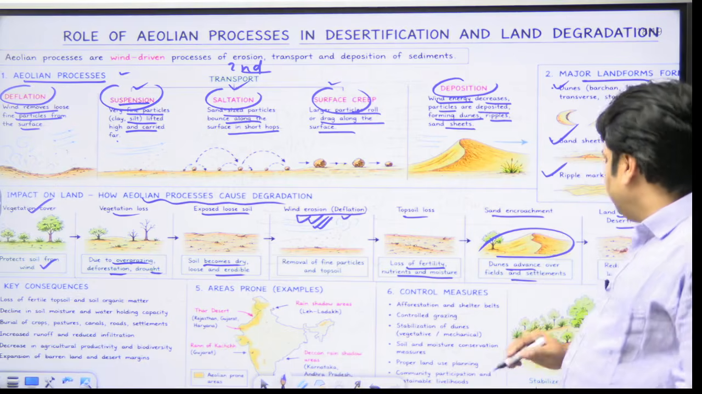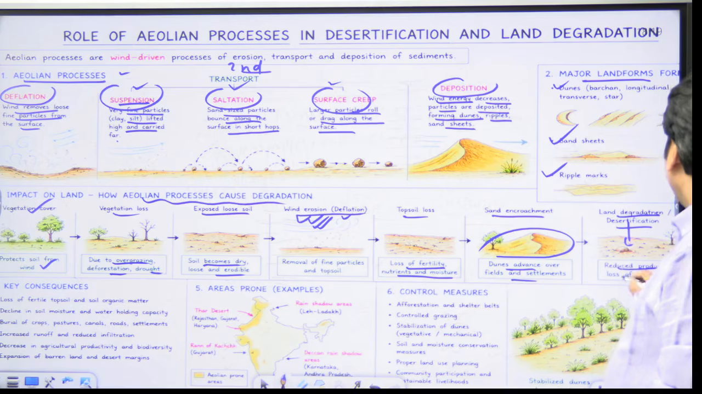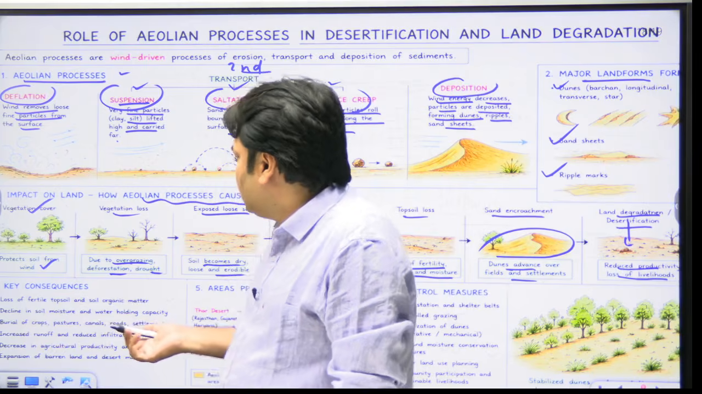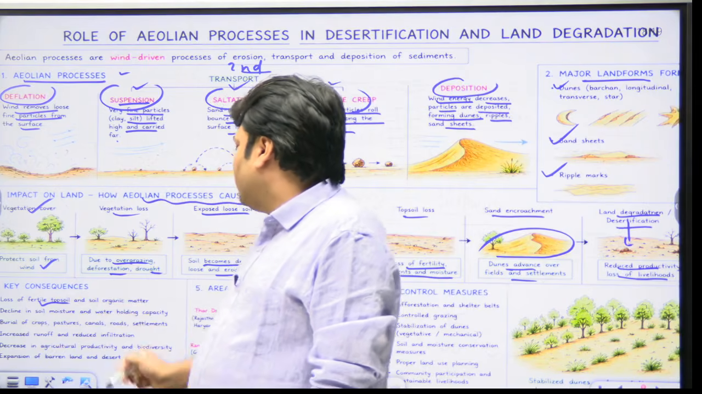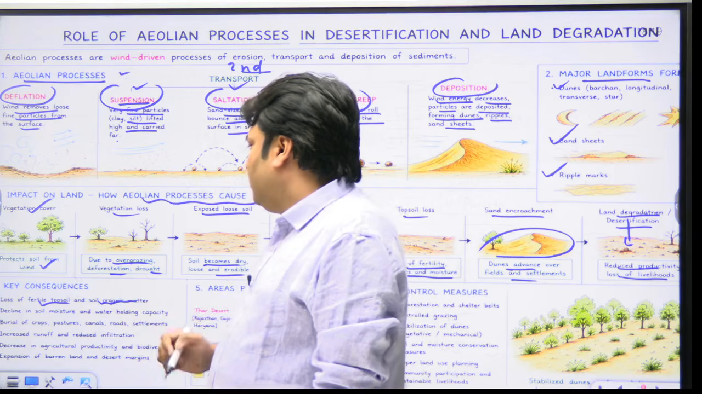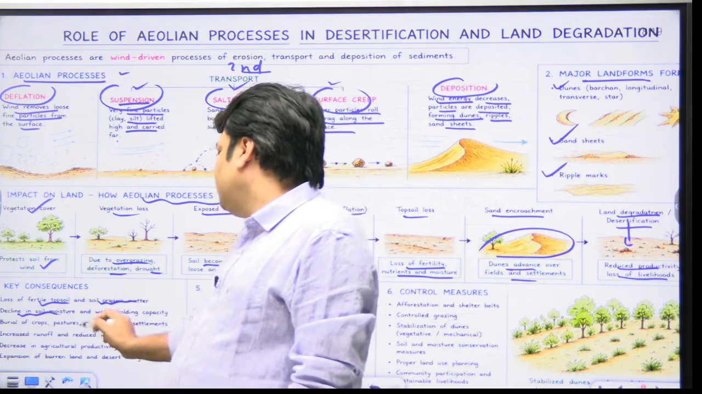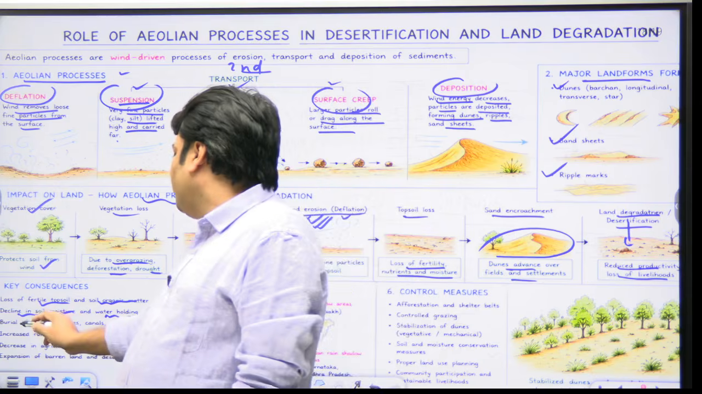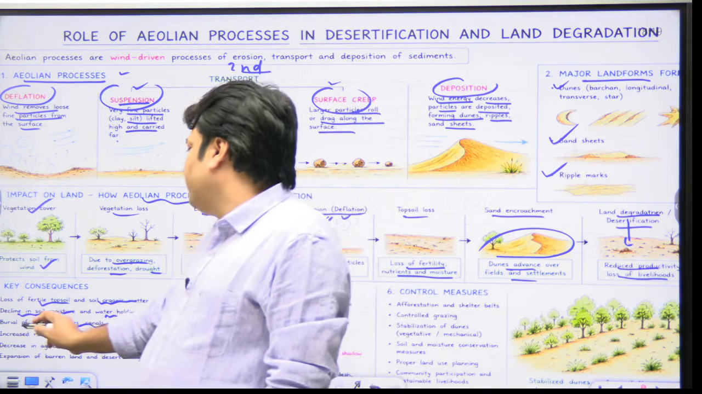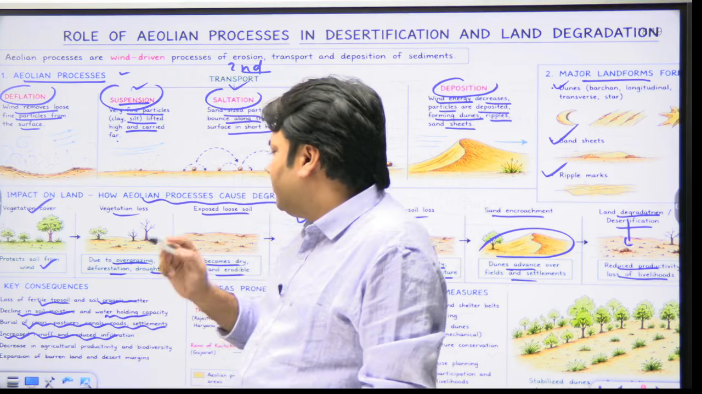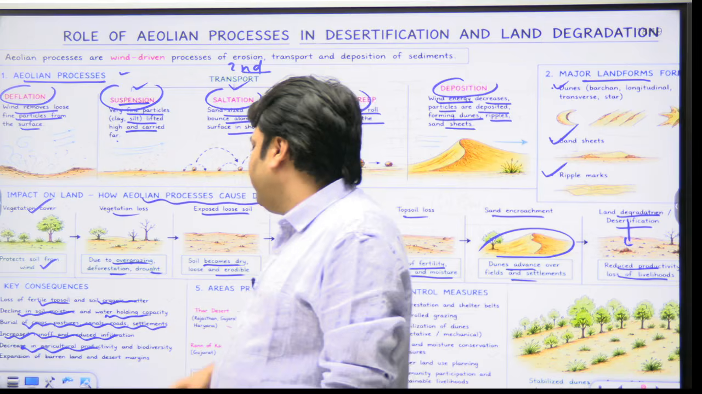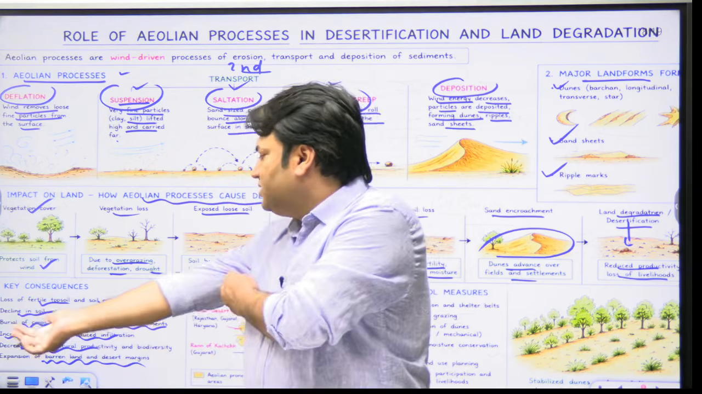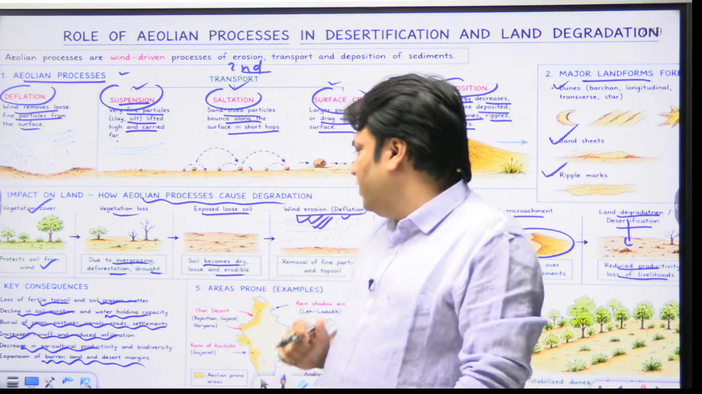And as a result what we see? Reduced productivity, loss of livelihoods. So what are the consequences? Loss of fertile topsoil and soil organic matter, decline in soil moisture, decline in water holding capacity of the soil, burial of crops, pastures, canals, roads, settlements, increased runoff and reduced infiltration, decrease in agricultural productivity and biodiversity, expansion of barren and desert margins. So these are the key consequences. Write the keywords only in your answer.